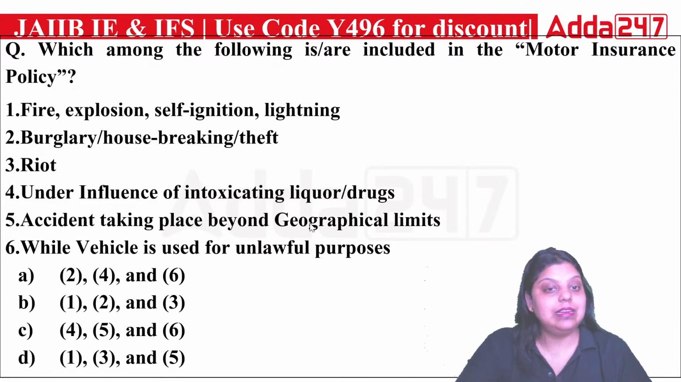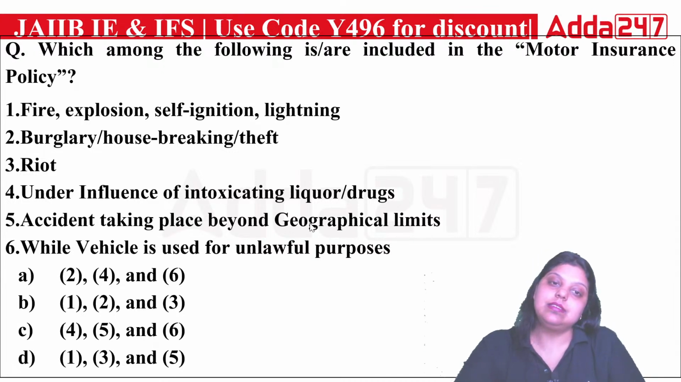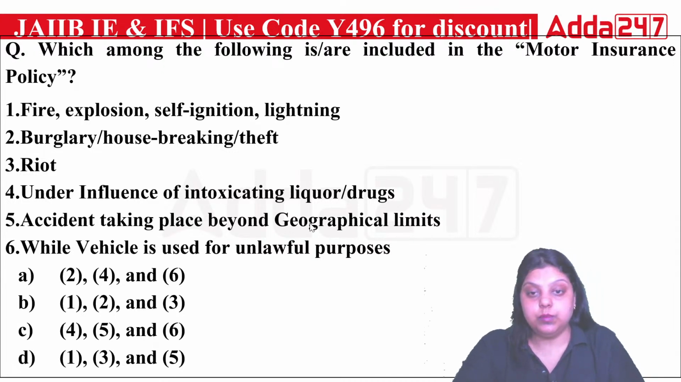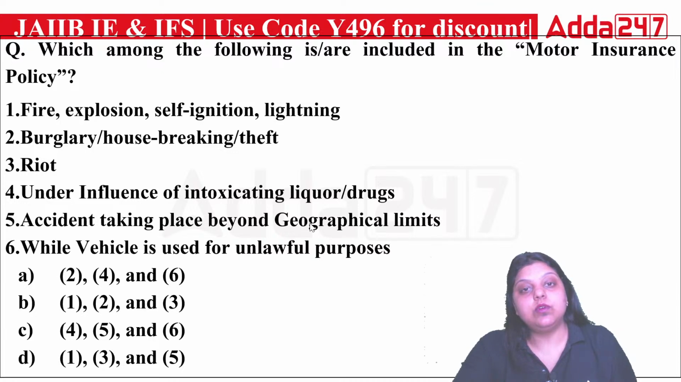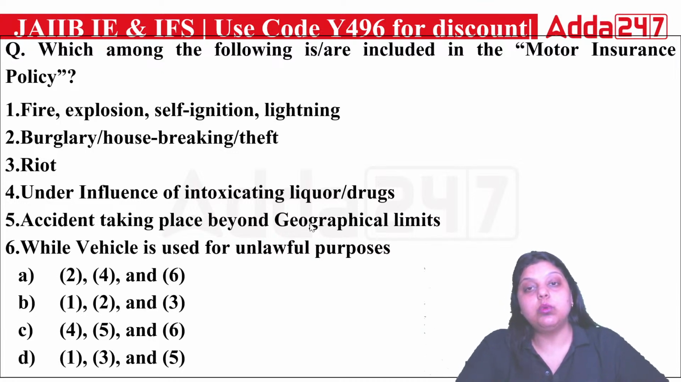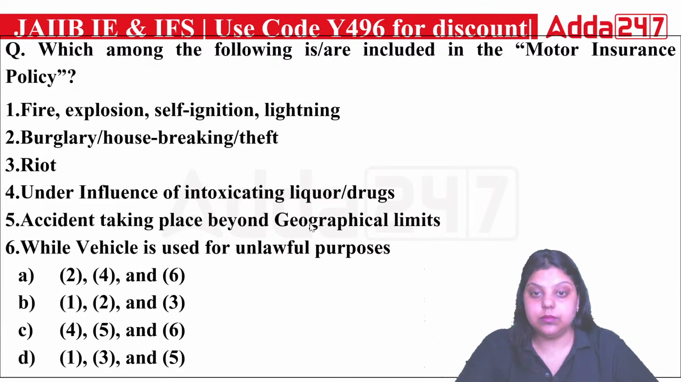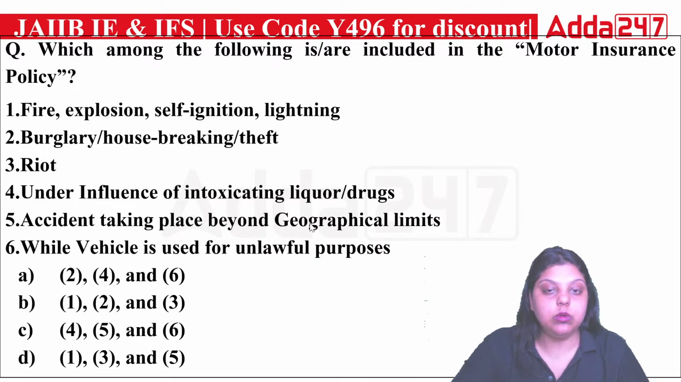Fifth is accident taken place beyond the geographical limits. And sixth is while vehicle is used for unlawful purposes. So which among the following are included in the motor insurance policy? A, B, C or D?